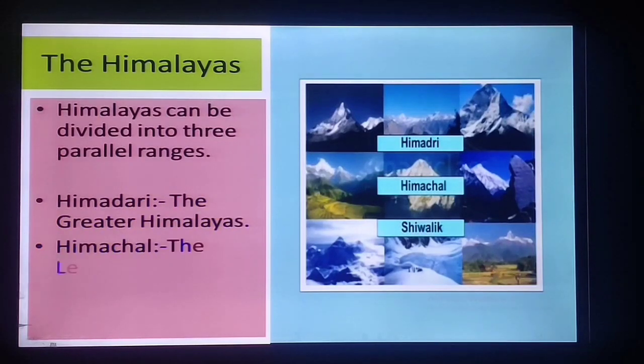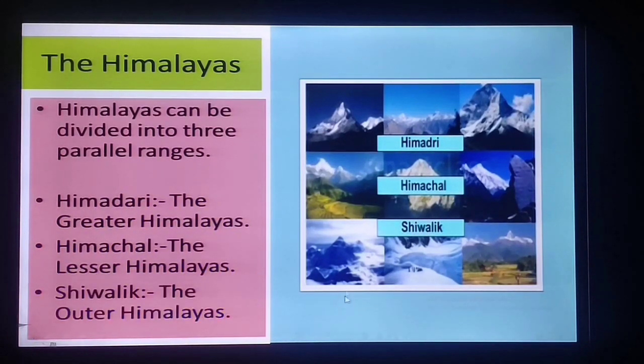Himalayas can be divided into three parallel ranges. Which are the three parallel ranges? First, the Greater Himalaya, it's called Himadri. Second, the Lesser Himalaya, it is called Himachal. And third, the Outer Himalayas, also known as Shivalik. We are going to learn all these three ranges individually. Next,